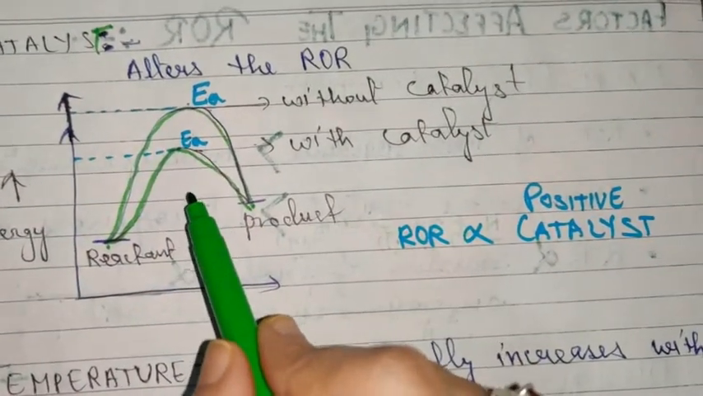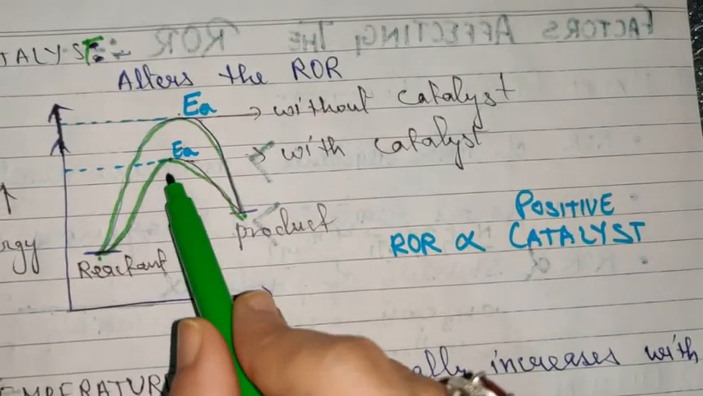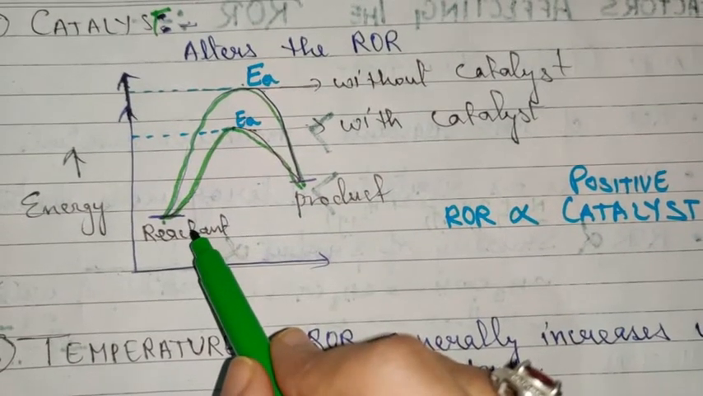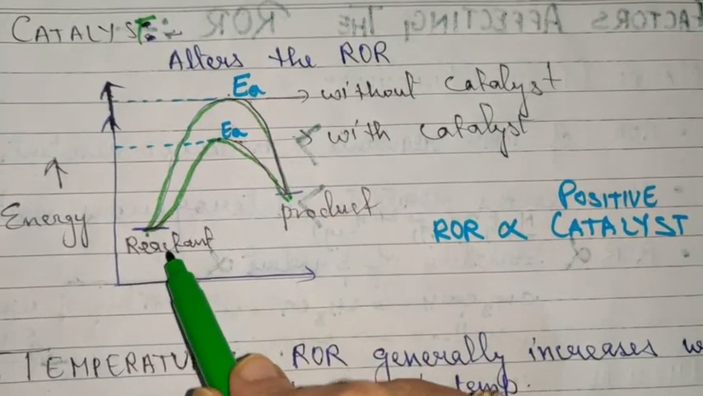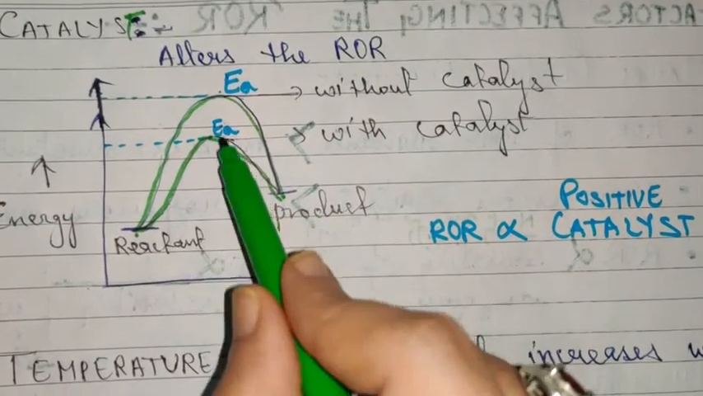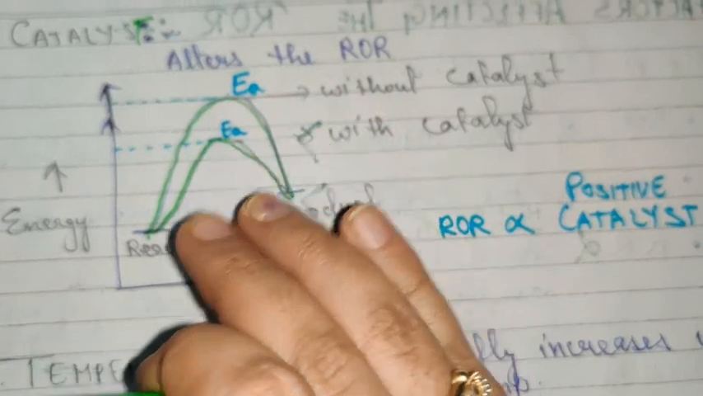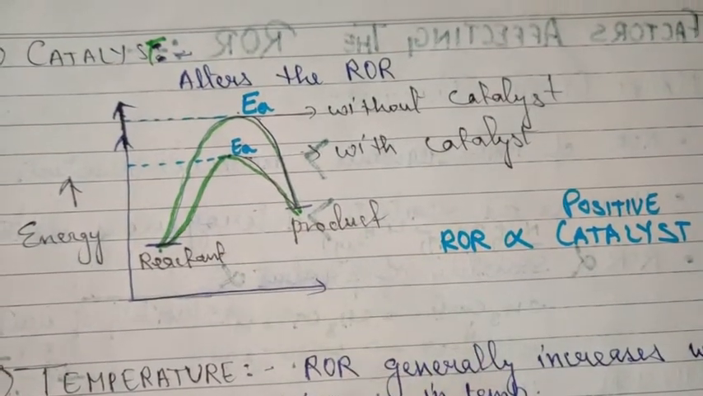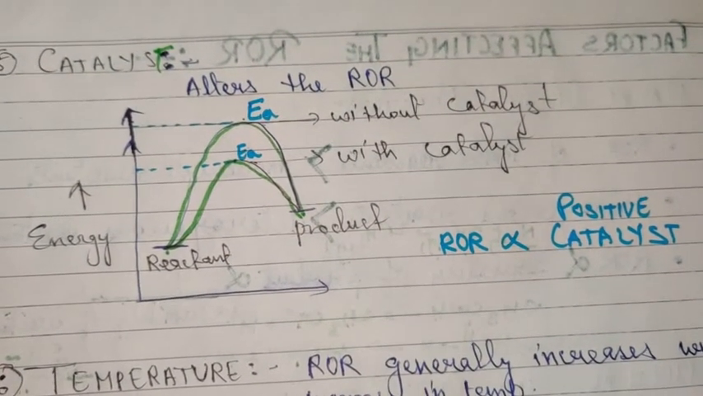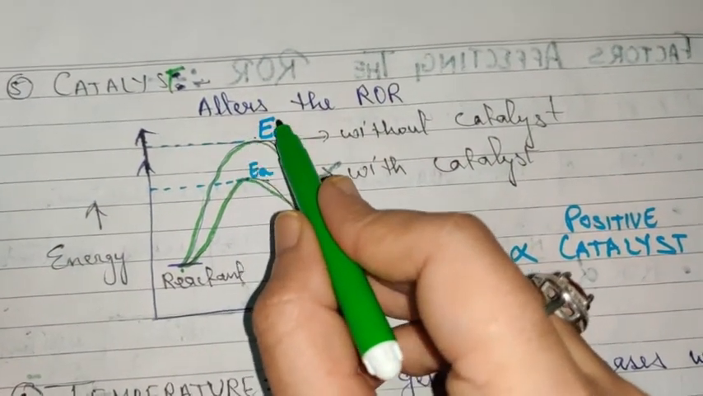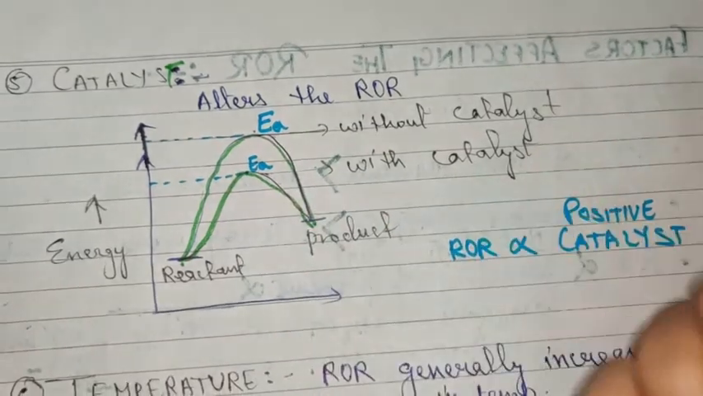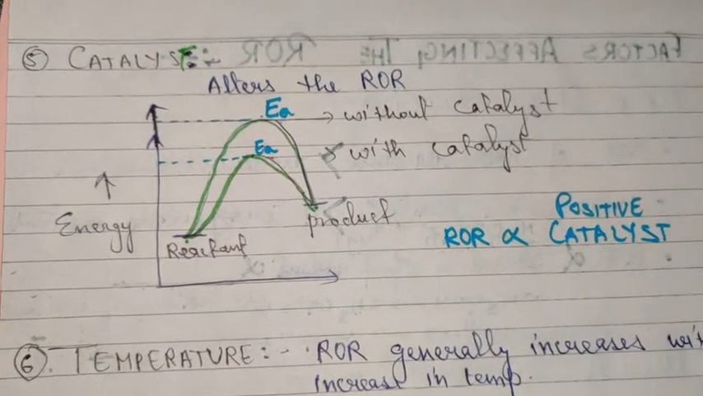The catalyst is providing an alternate pathway to the reactant so as to facilitate the easy conversion of reactant into product. That is, the energy barrier is reducing, the energy barrier is going down. I hope this much is clear to you. And without the catalyst, as you can see, the activation energy is quite high. So it is reducing the activation energy.